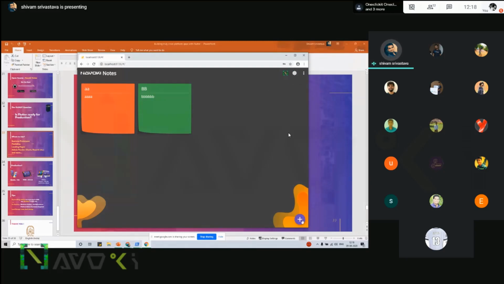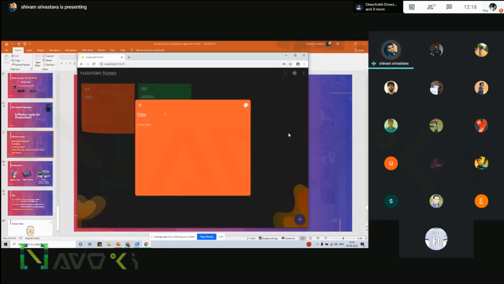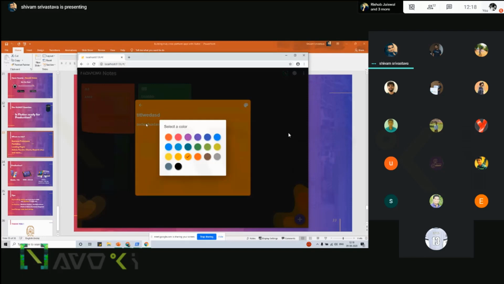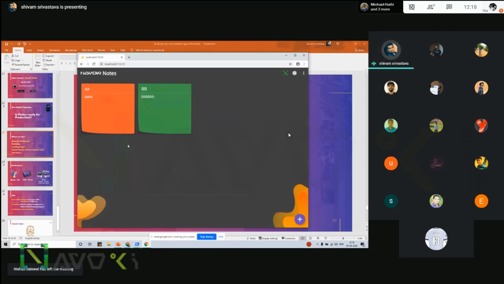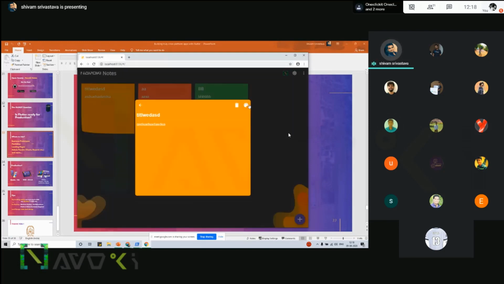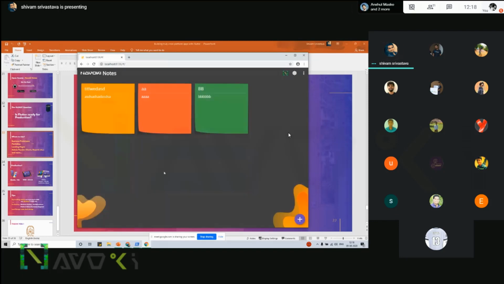If you want to add something, click on it, type some title, enter note. You can pick your own color here, suppose orange, and you don't have to save. It is already submitting. Whenever you go back, it is already submitting in the Firebase, and it's been updated. Okay, you can even update the existing note also. So it goes into Firebase and then refreshes it. Then you can log out.